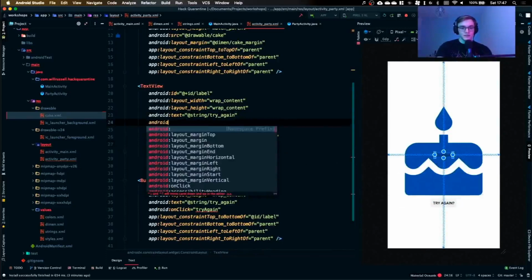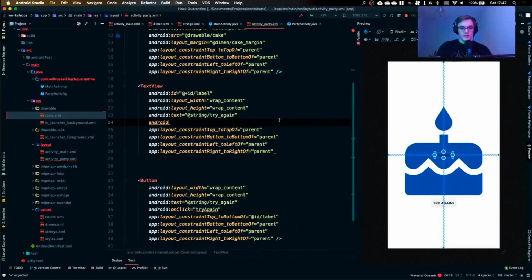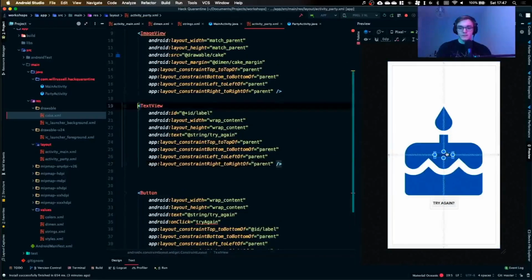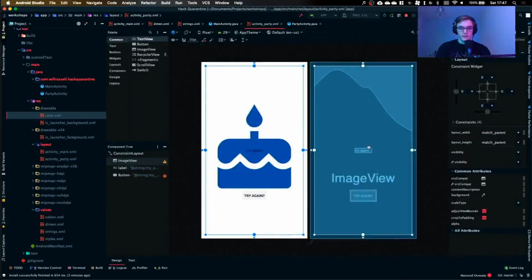I'm also going to change it so the color is still white actually, because otherwise it will be a bit rubbish. There we go. And then make sure you close your tags. If you don't close your tags, you're going to get some problems, and that's not ideal, right? Now, we have a try again thing, but it's on top of this picture because I've told it to be constrained by the parent. So this means it's going to be right in the middle of the screen. Actually, if I go to the design view, it will show this off very well. You can see it's just sat in the middle, and you can't see it very well.